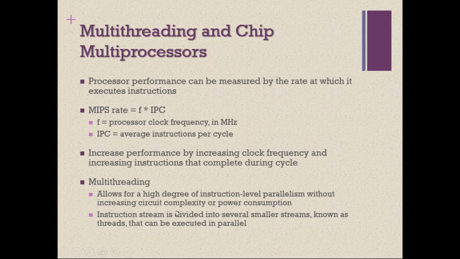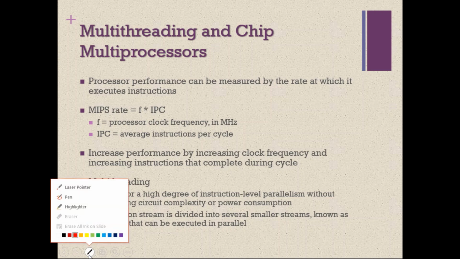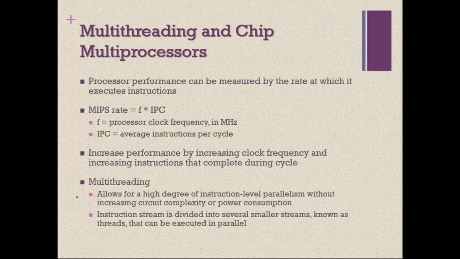The performance of a processor is measured by the number of instructions it executes in a unit time. The processor performance is measured by the rate at which it executes instructions, that is, in a given time, how many instructions it executes. Based on that, the performance of a processor is measured.